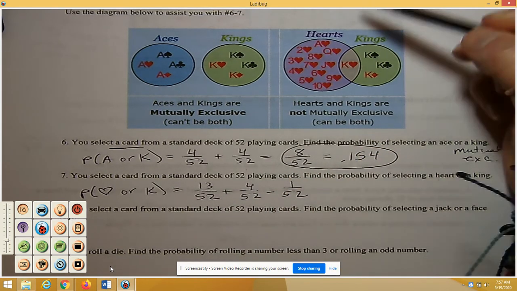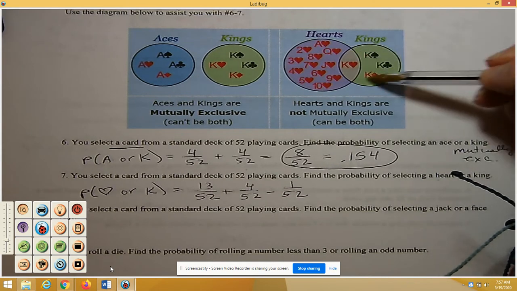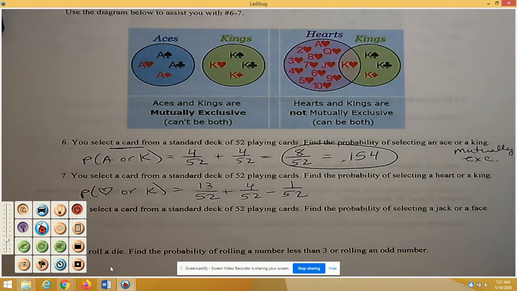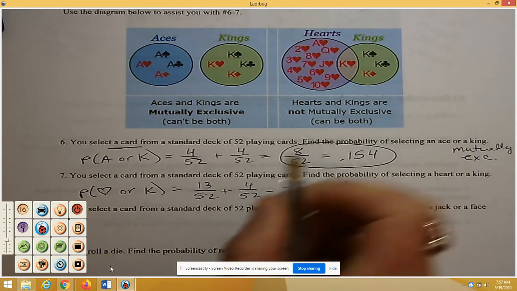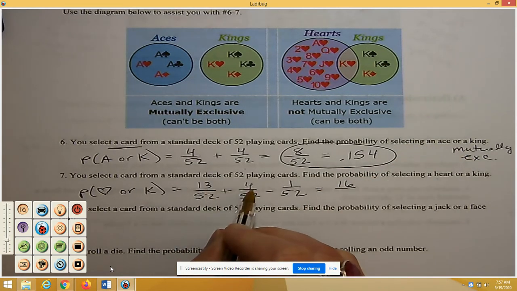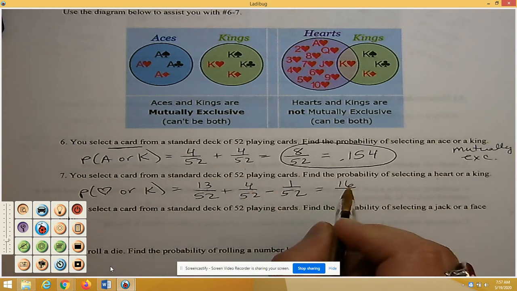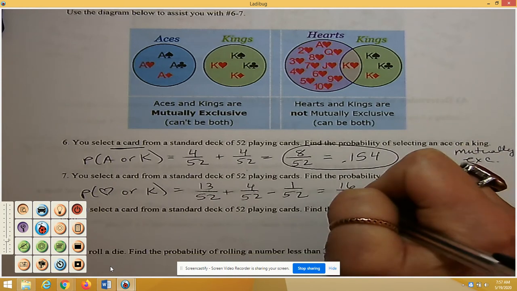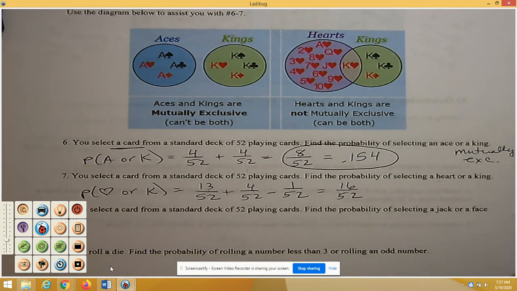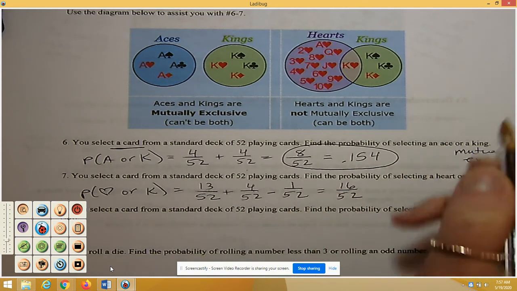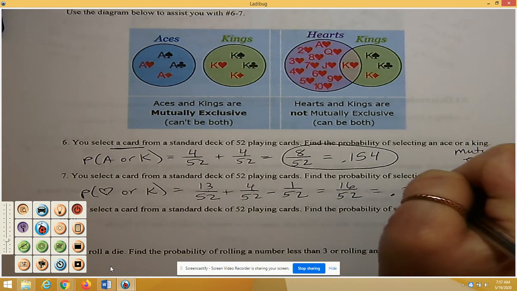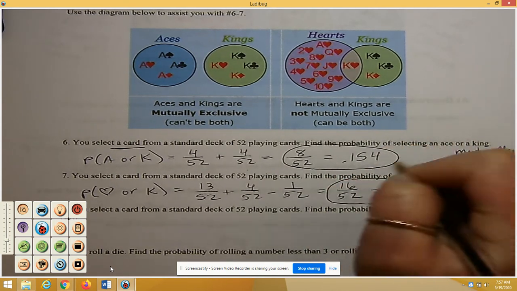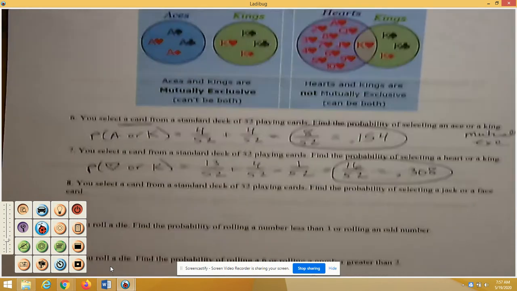So if I come over here, these are 12, and then this is 4. 12 plus 4 is 16. And if you look, 13 plus 4 is 17, minus 1 is the 16. So you can also just count up all of the numbers, and it works that way too. It's probably easier to use the formula. So probability of the heart, probability of the king, minus the overlap, so the 1 out of 52, I get 16 out of 52, which is 0.308.